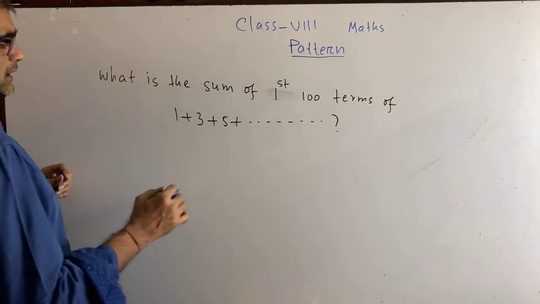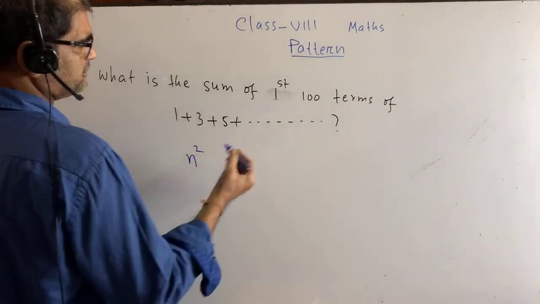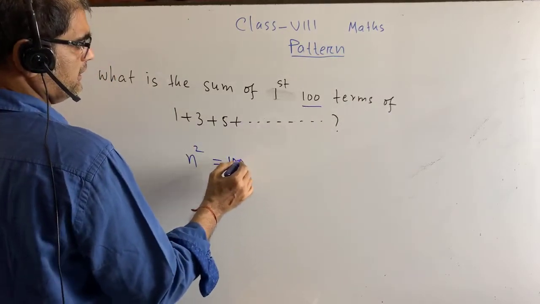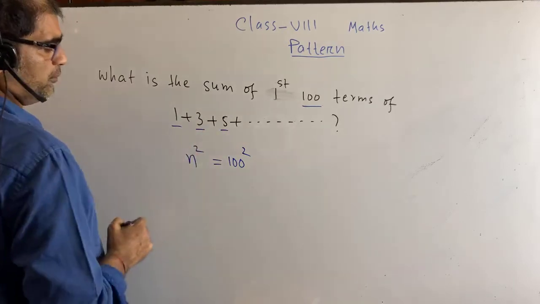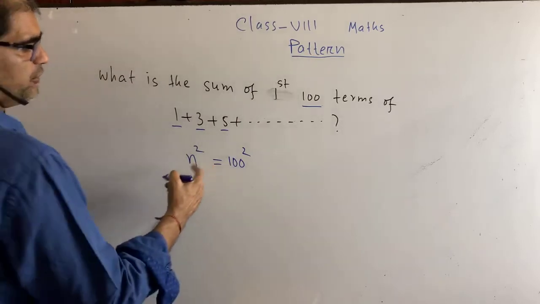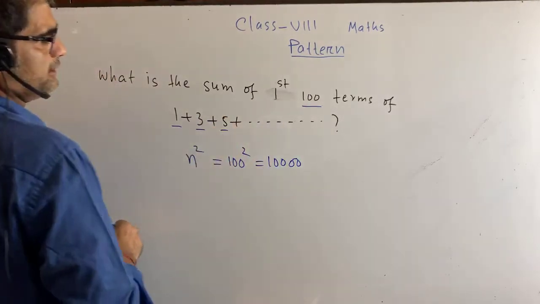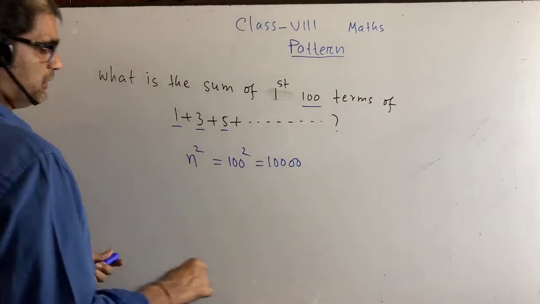We know the formula n square. So how many terms are there? 100. But you have to think whether it is an odd number or not. Yes, it is an odd number. A pattern of odd numbers. So it is the formula, that is, we are done. So we are done.